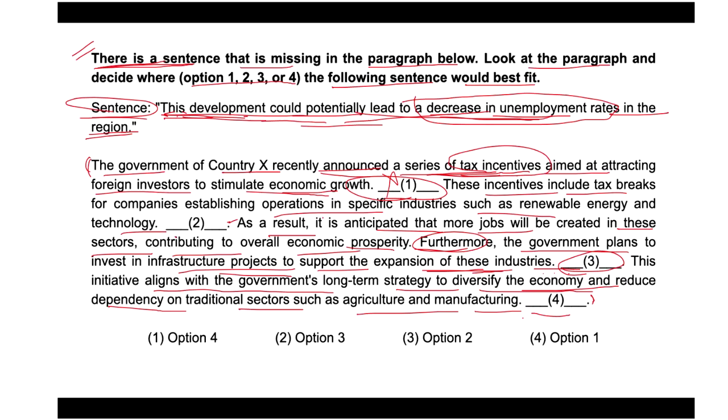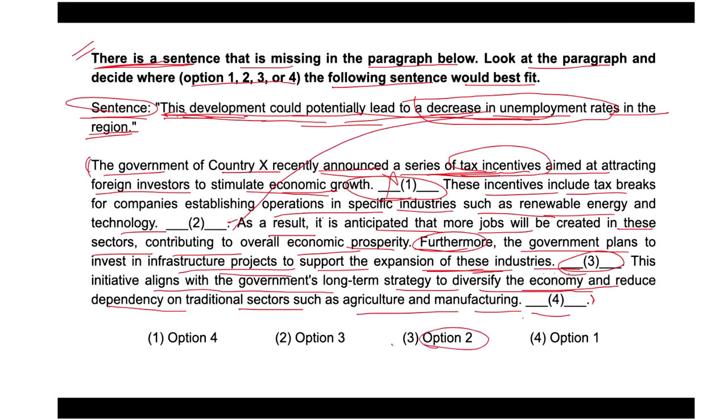Okay. So yes, we could get the idea that tax breaks for companies establishing operation in specific industries such as renewable energy and technology, and decrease in unemployment rates in the region. As a result, it is anticipated. So we can say that option 2 would be appropriate, right?